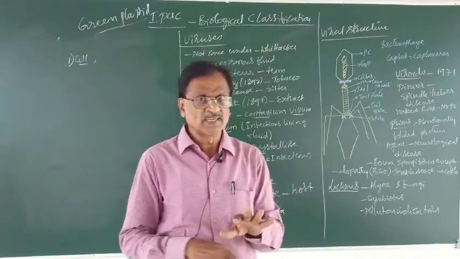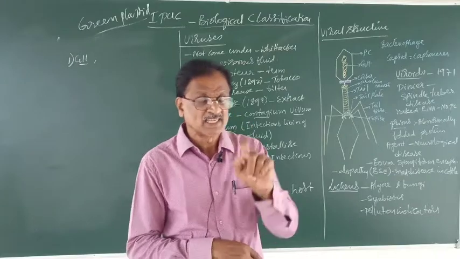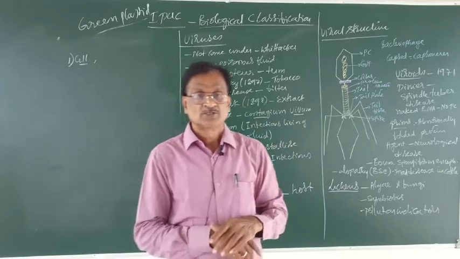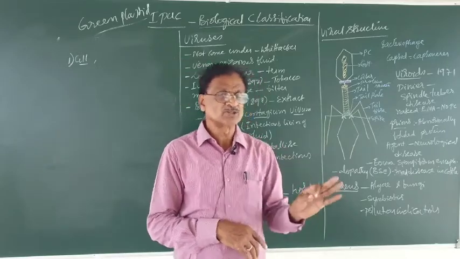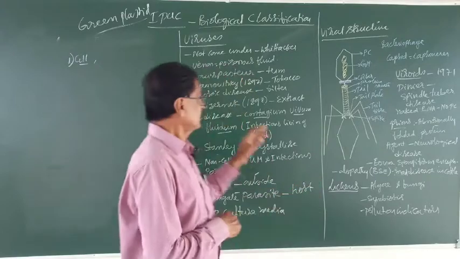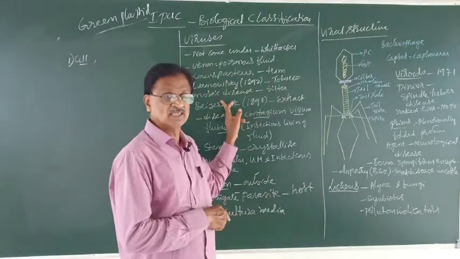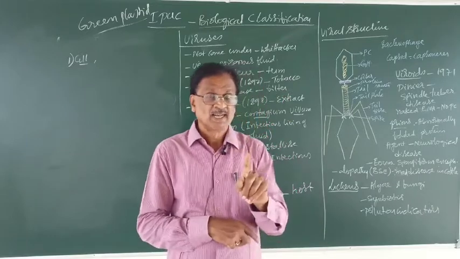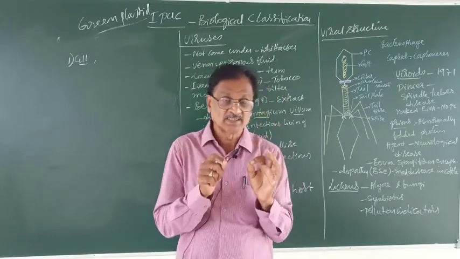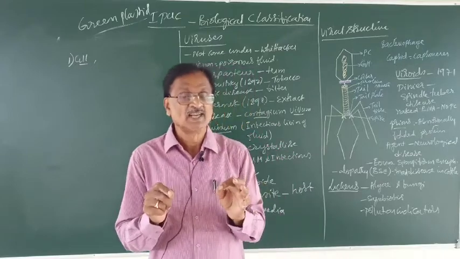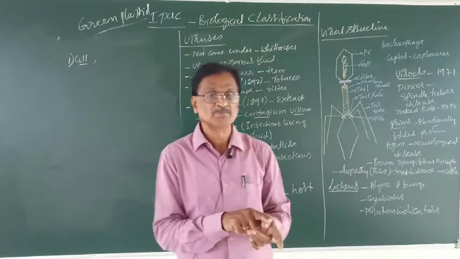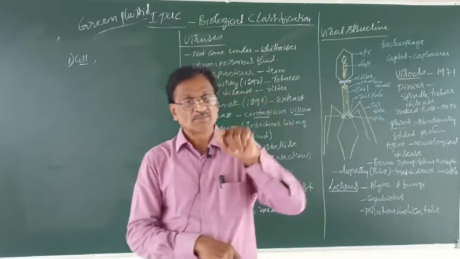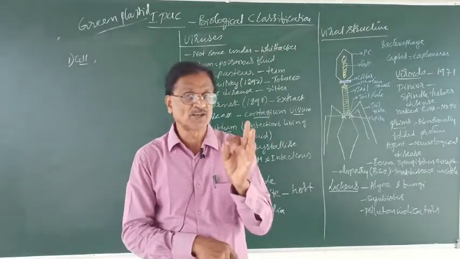He found that the causal agent even passed through that bacterial filter. So he came to the conclusion that the causal agent of this tobacco mosaic disease was smaller than bacteria. Thereby he suspected that it might not be bacteria, but something smaller than bacteria. This was the first step towards the discovery of the virus.